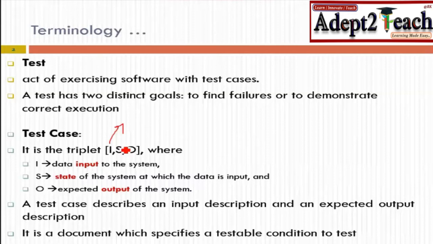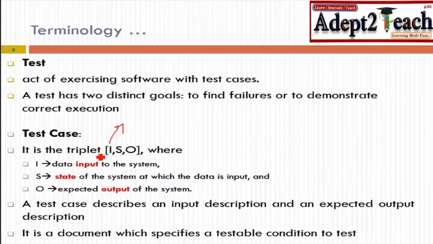The system I'm referring to is when the software is run on the intended platform. That means you have downloaded an app on your phone. When you are running it, the app is running on the environment of your phone, the Android version that is already available on your phone. Let's say it's Oreo. On Oreo, whether the application that you have downloaded is working correctly or not. When we combine this application plus environment, we call it a system.